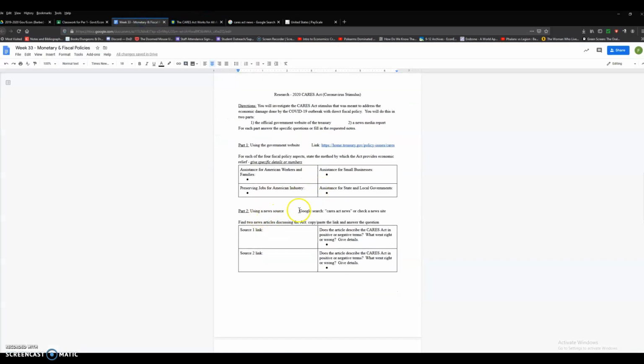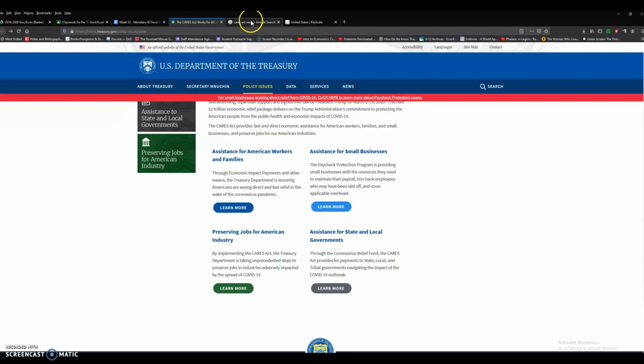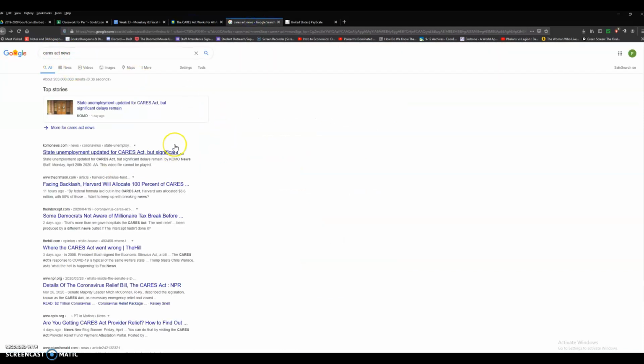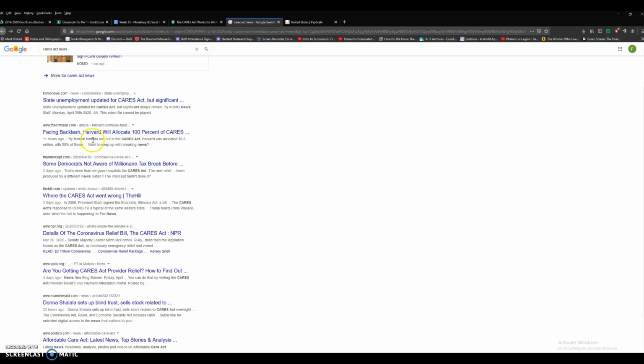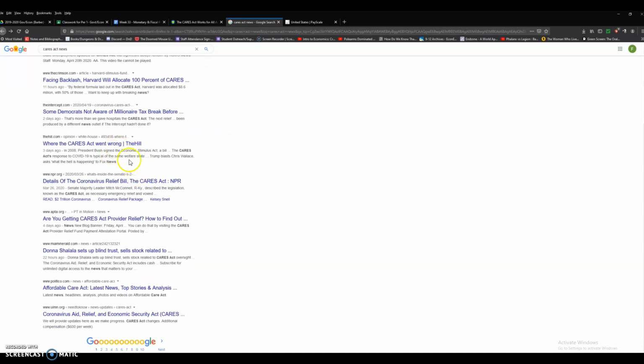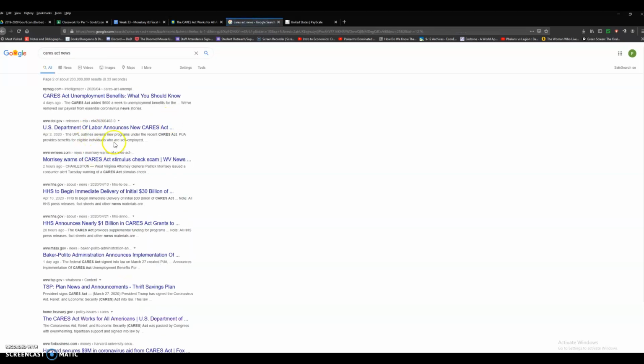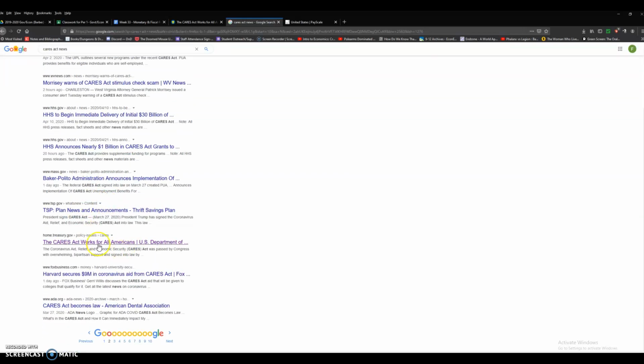Then part 2, using a news source. Google search CARES Act news, or go to a preferred news website and type in CARES Act or Corona Stimulus. Either one is going to get you the answer. So I just do CARES Act news, and I get a whole set of them. Some of them, like The Crimson or Como News, I've never heard of, but The Hill is a well-known, slightly right-leaning news source. NPR is a very nonpartisan, middle-of-the-road one. Politico is a slightly left-leaning one. As I go on, I have New York Mag, which is a relatively well-known one. So we can see different websites.